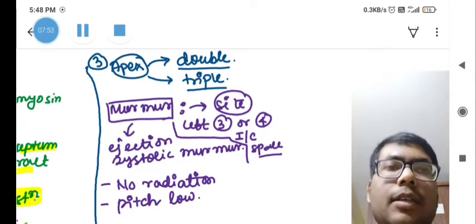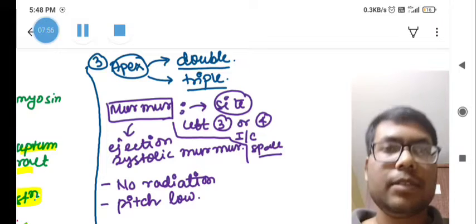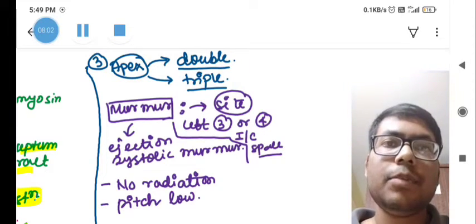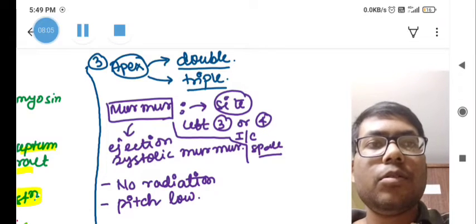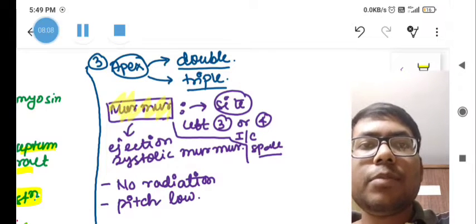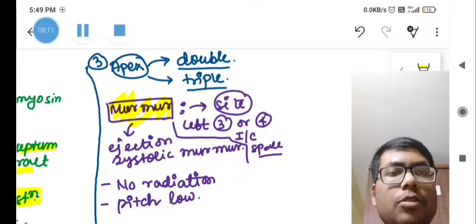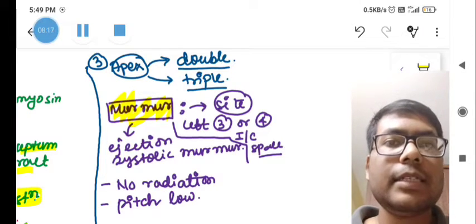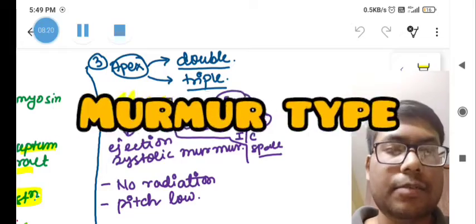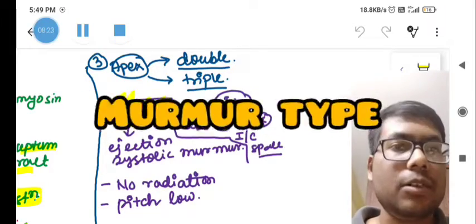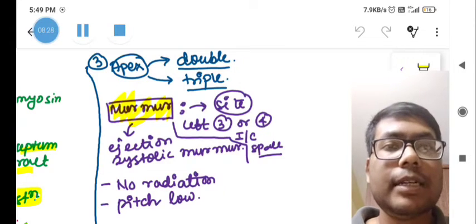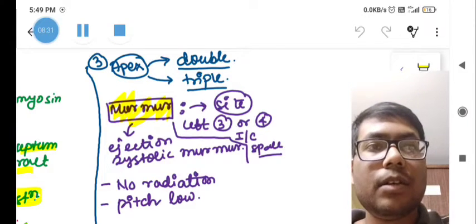Now the apex. The apex is generally a double or triple apex. If we palpate the heart over the precordium, we can feel a double or triple apex. And what type of murmur is felt in case of HOCM? That is an ejection systolic murmur, because the outflow tract is obstructed. There is no radiation because the thick septum absorbs the sound, and the pitch is low. The murmur is heard at the left third or fourth intercostal space.